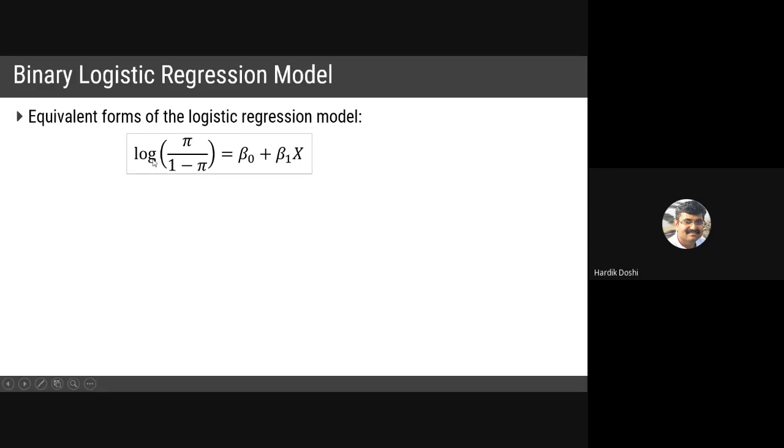So the equivalent relation is given as log of probability of success divided by probability of failure equals beta 0 plus beta 1 x. So again I got the linear model. But this form can be represented in this way.